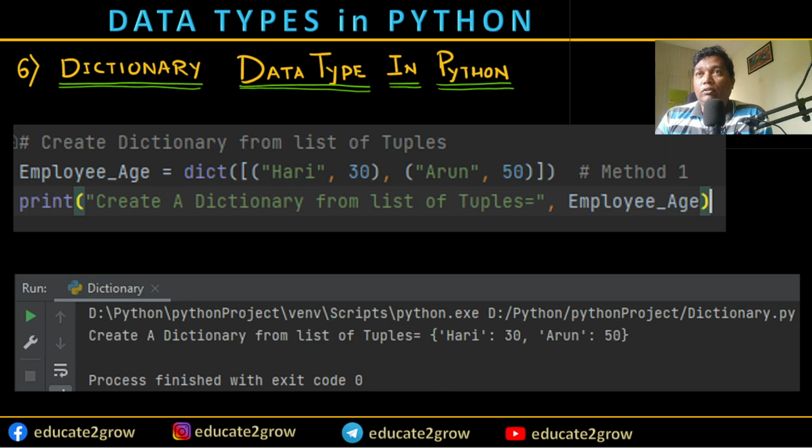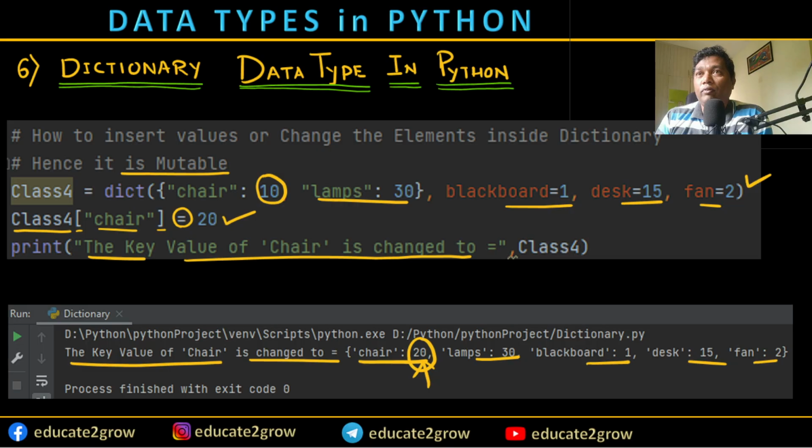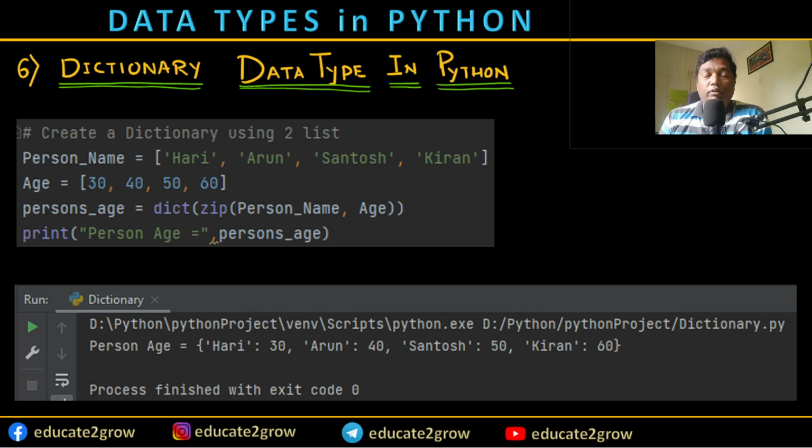So let's go to the next one. Create a dictionary using two lists. How to create it using two lists? We have a list, and a list is always in square brackets. The person name is the variable.